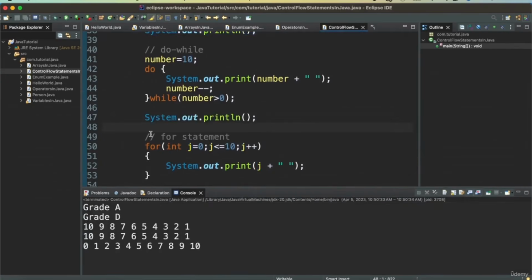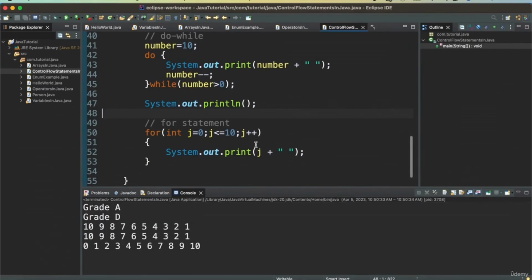So when I run this, I have the numbers printed from index 0 all the way till 10. And the increment in the case of for is part of the same for statement. You don't need to define it separately like in the case of while and do while.